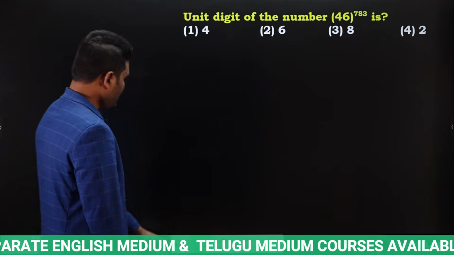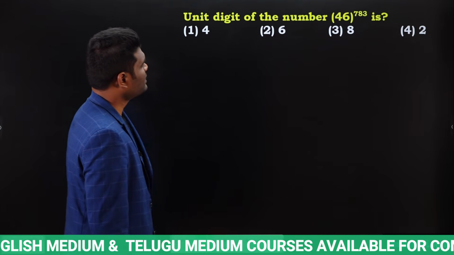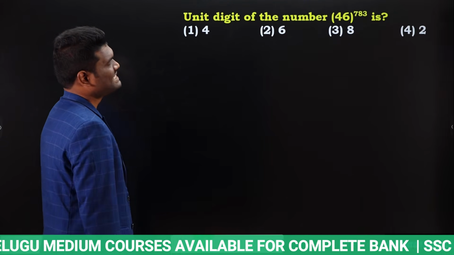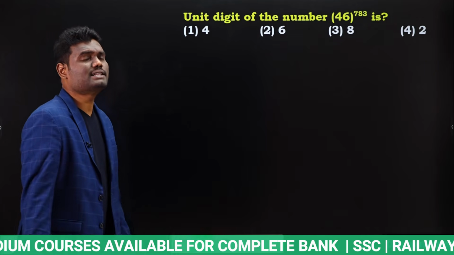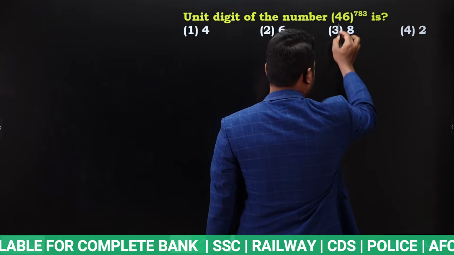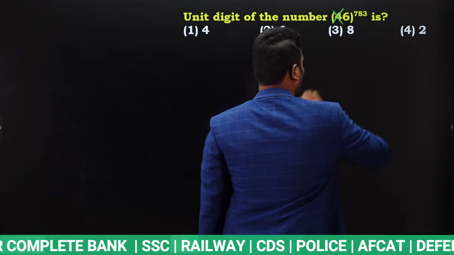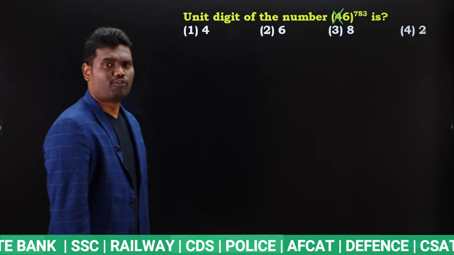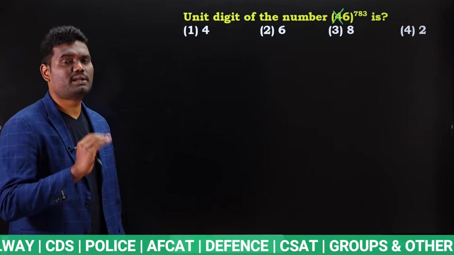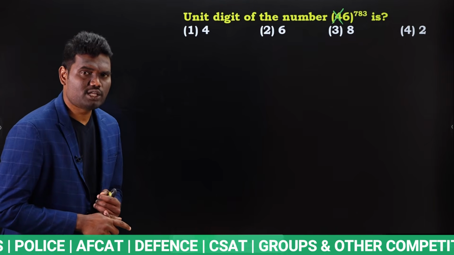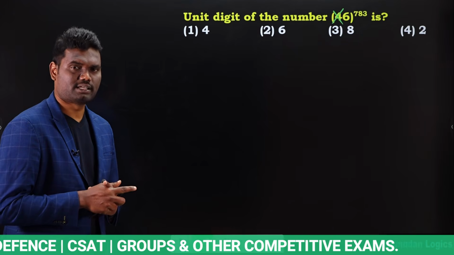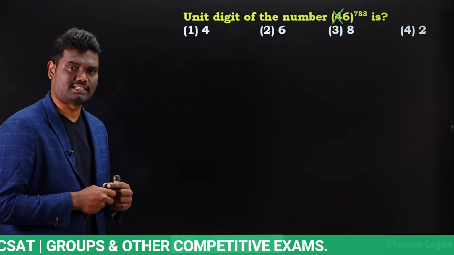Next, unit digit of the number 46 whole power 783. Very simple. As our question is to find unit digit, you need not bother about 4. Okay? 4 is in tens place. So you need not bother about tens place value. Our requirement is unit digit. So you just need to concentrate on units place. In units place we have 6.